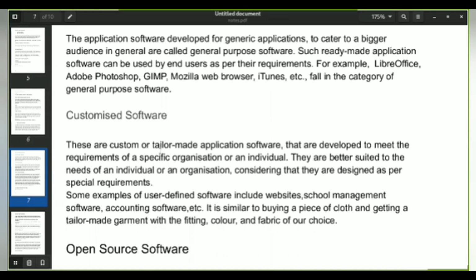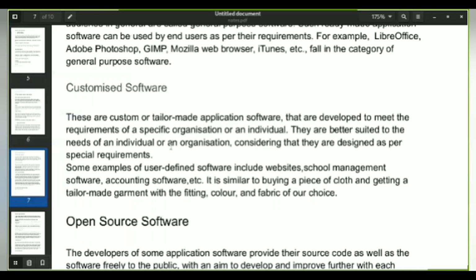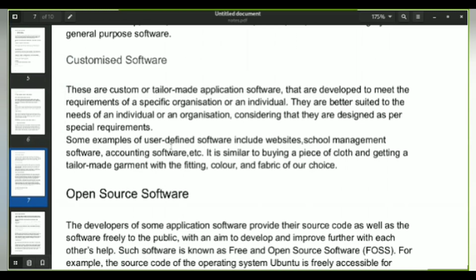Now, customized software. Customized software is about how you customize things. There is a logo of YouTube and there is a logo of WhatsApp. There are tools for color. You need to fabricate the color, you need to design a logo. This comes under customized software. The main examples are websites, school management software, and accounting software.